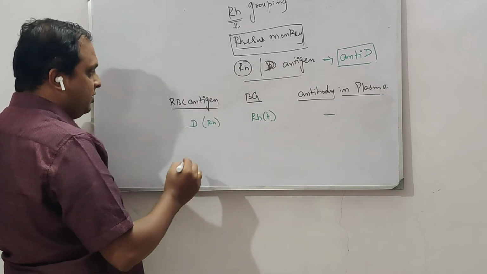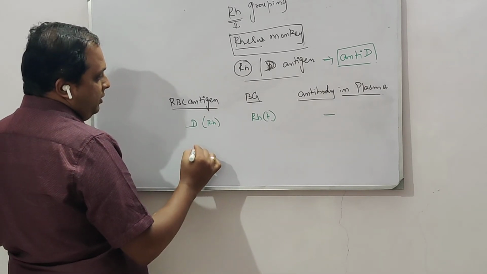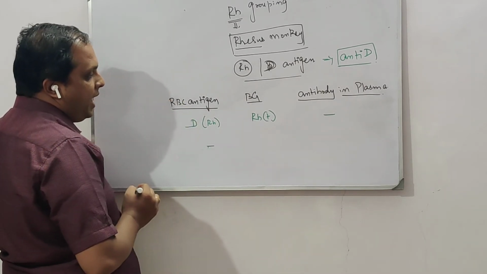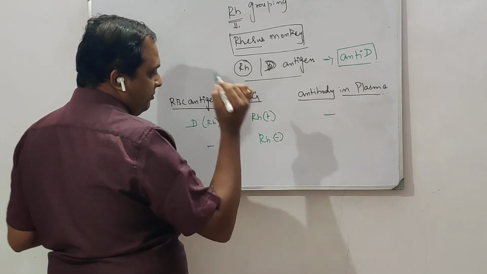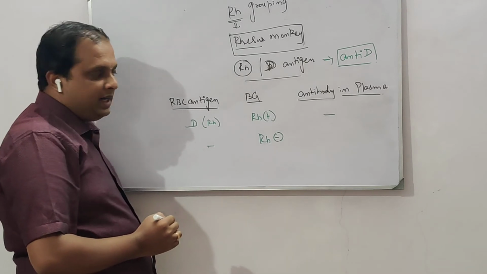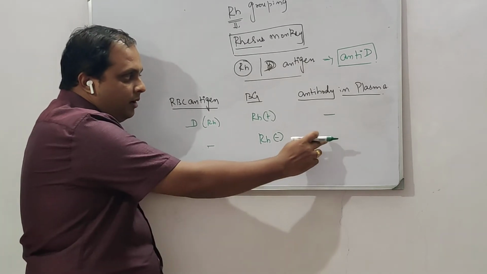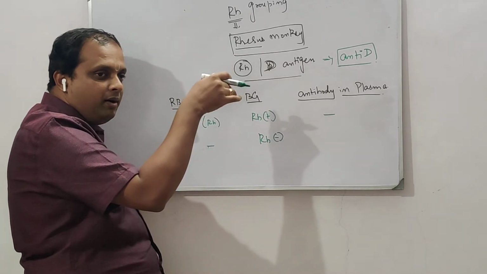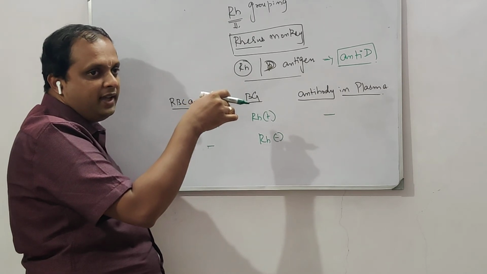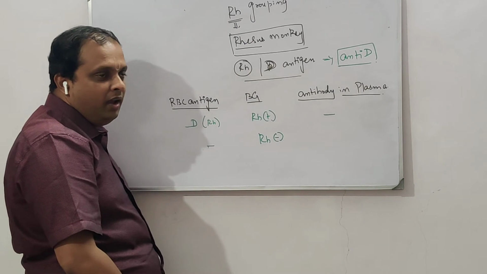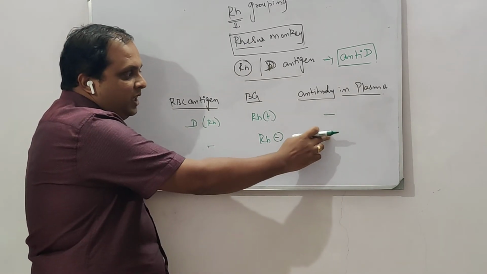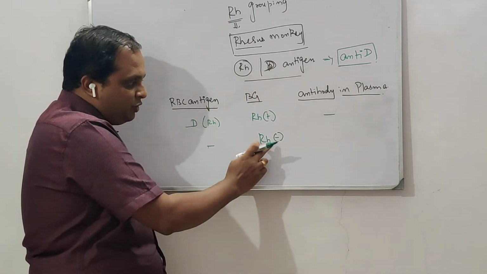In the other case, there is no antigen, so the blood group will be Rh negative. Right? Based on the concept we applied, the self-occurring or naturally occurring antibody in ABO grouping, we are expected to see anti-D here because there is no antigen.